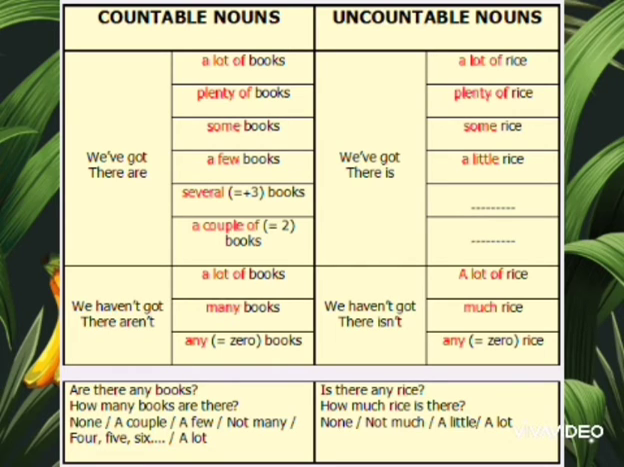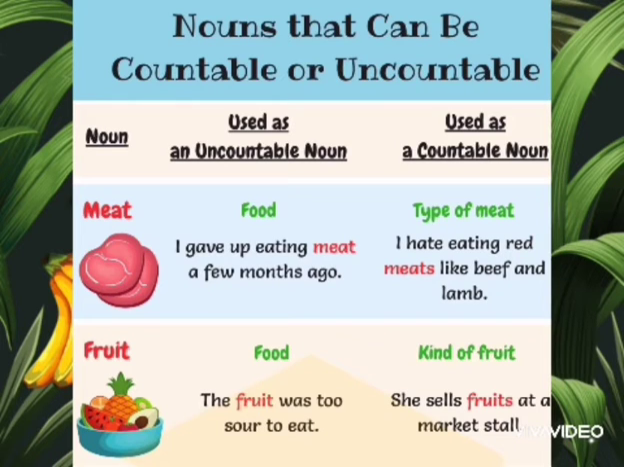And in the uncountable nouns, we have, there is a lot of rice, plenty of rice, some rice, a little rice, like that. We haven't got, there are not a lot of books, many books, any books. We haven't got, there is not a lot of rice, much rice, any rice. In the countable nouns column, are there any books? And in the uncountable nouns column, is there any rice? This way you can frame sentences.